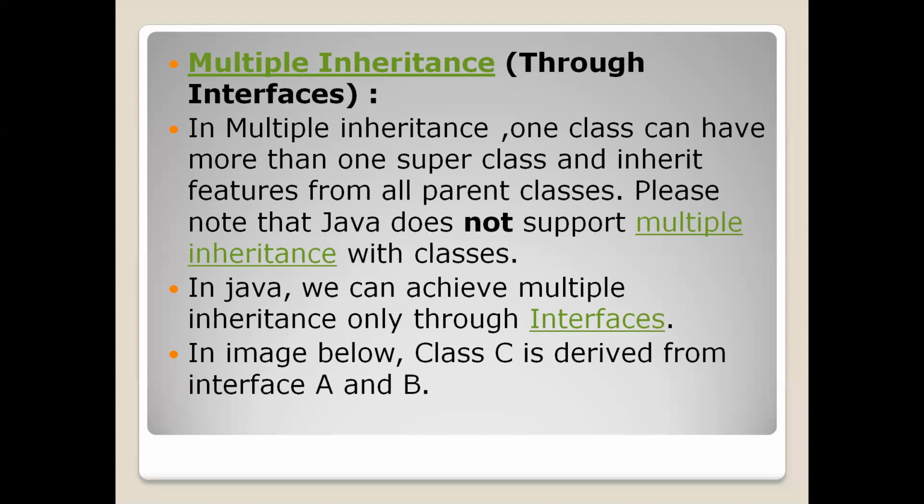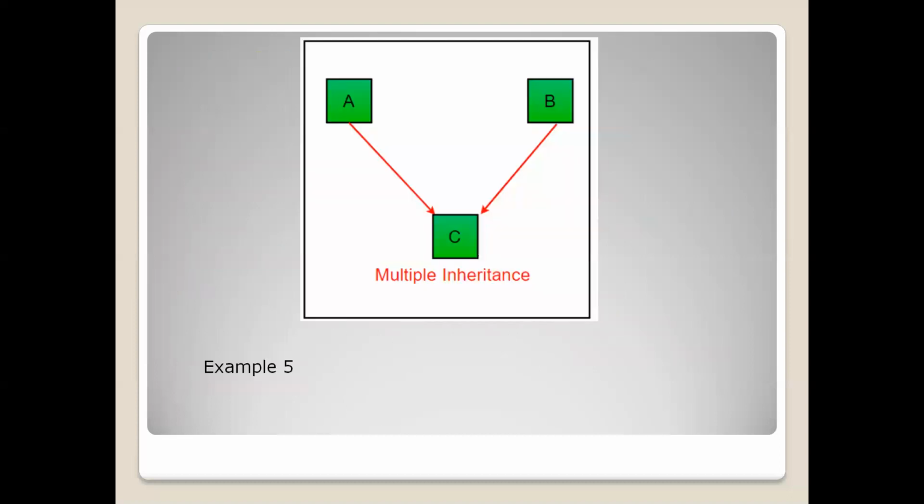So the multiple inheritance concept is not directly supported in Java. Let us have a look at what multiple inheritance is. Here in the picture, you can see there are three classes, class A, class B, and class C. That particular class C has two parent classes, class A and class B. So it is not supported in Java, but it is supported in C++, right?